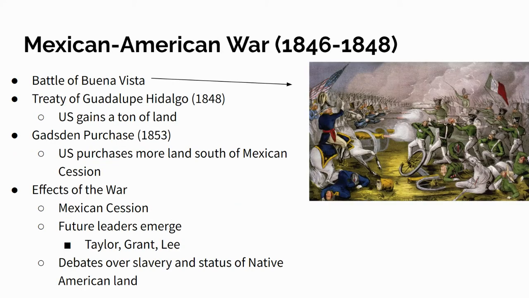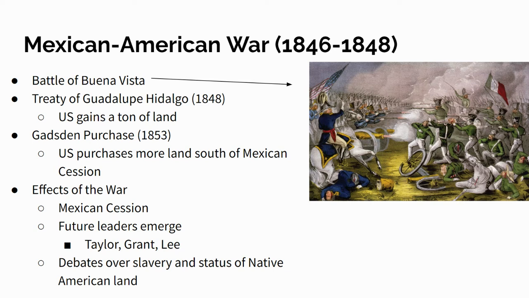So America does get involved in the Mexican-American War. It takes place from 1846 to 1848. One important battle, maybe not, you don't need to know the name of it, but is the Battle of Buena Vista. But what is important about it is that General Zachary Taylor is the general for this battle. And because of his actions in this battle, he becomes a hero and eventually becomes president in 1848.